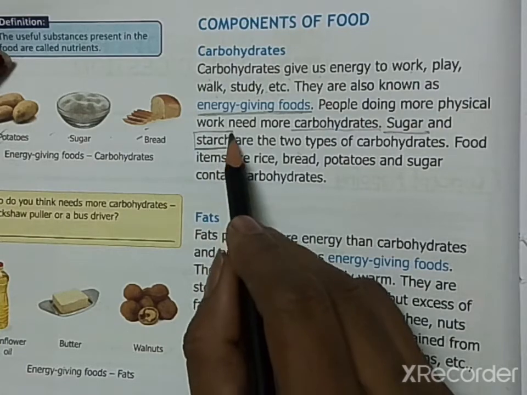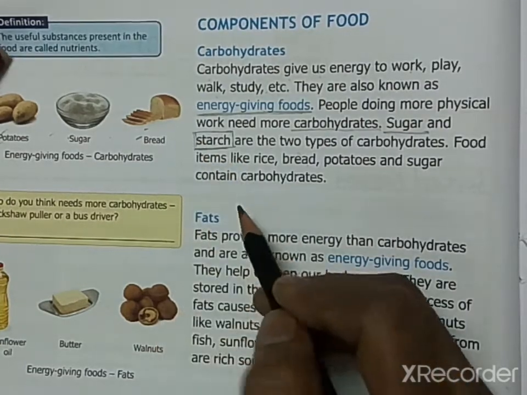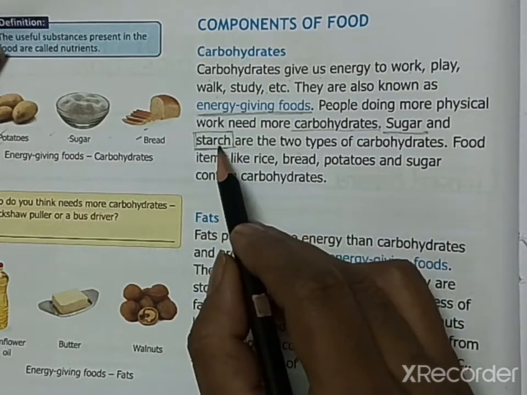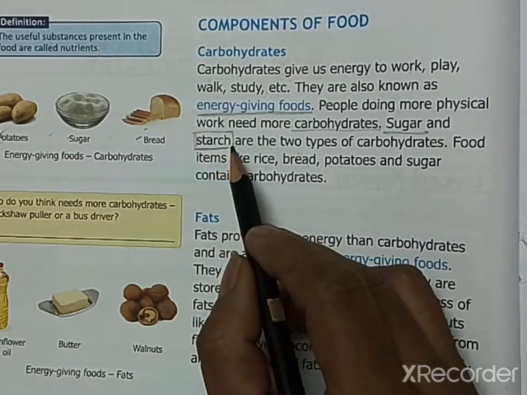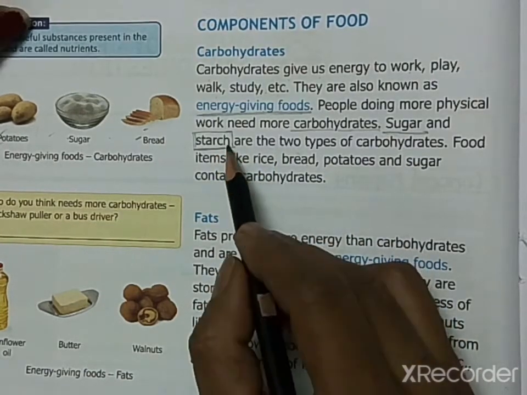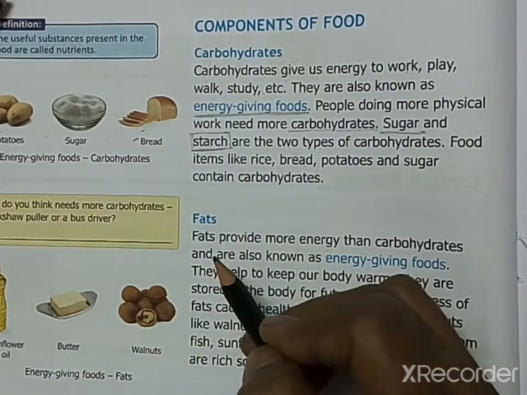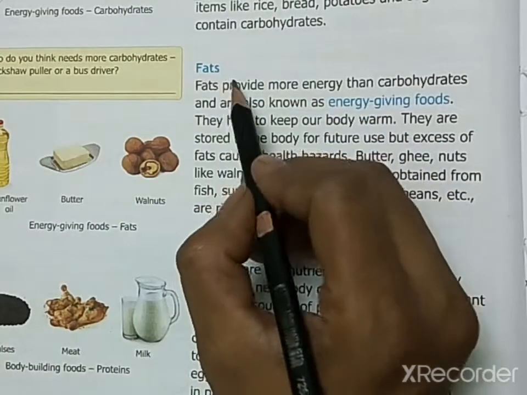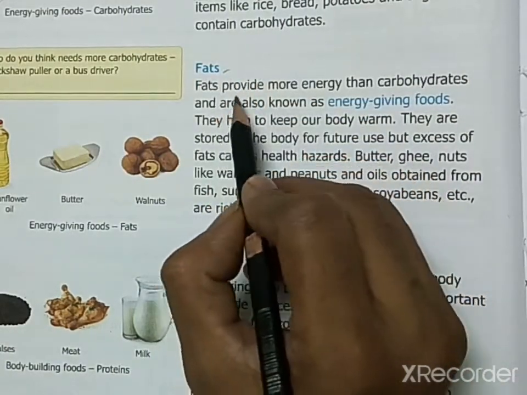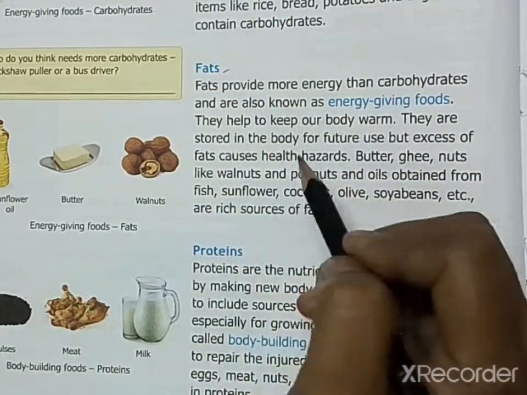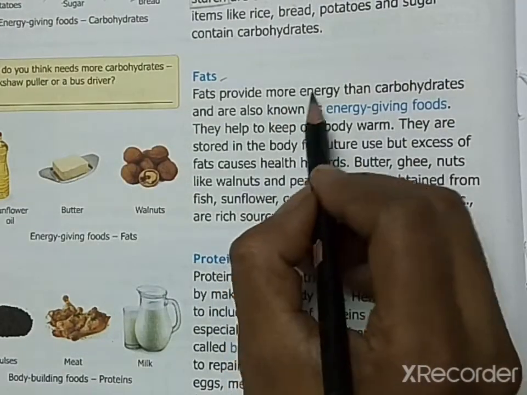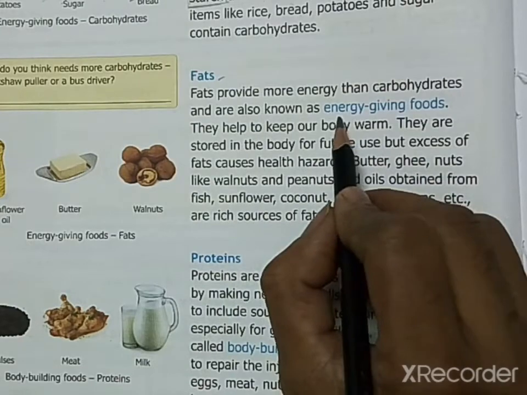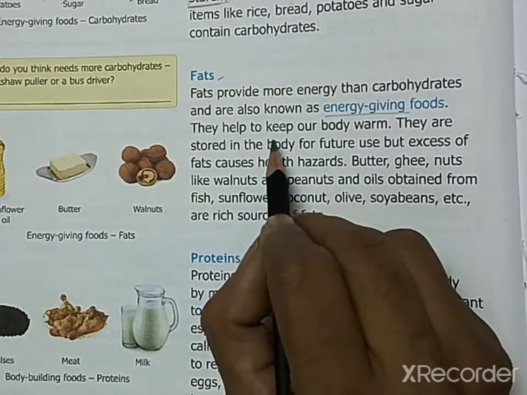We have already read about starch in our first chapter, and we have read that starch is stored in plants. Starch is the stored food in plants that we eat. Then the next component is fats. Fats provide more energy than carbohydrates, and they are also known as energy giving foods.